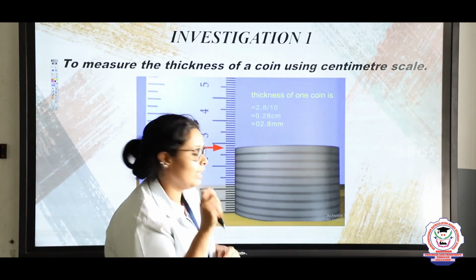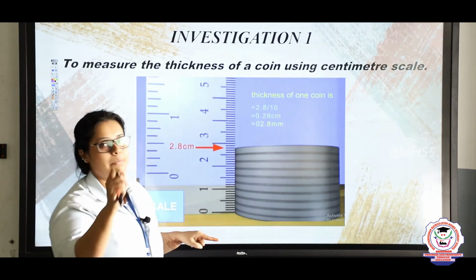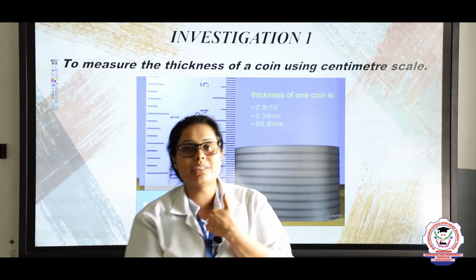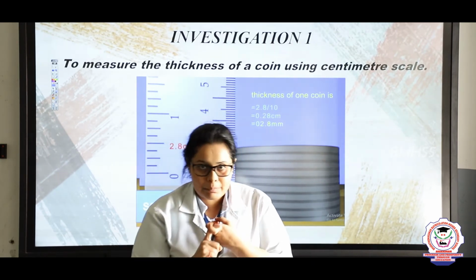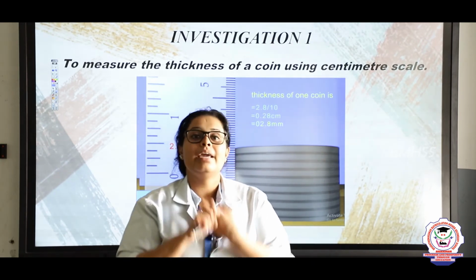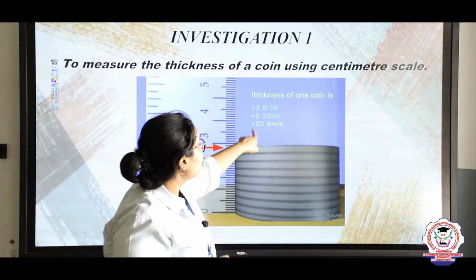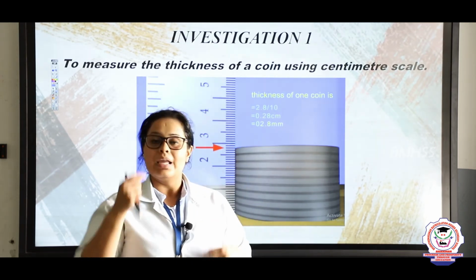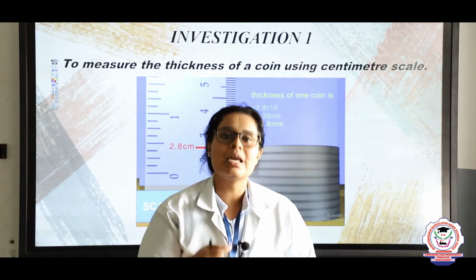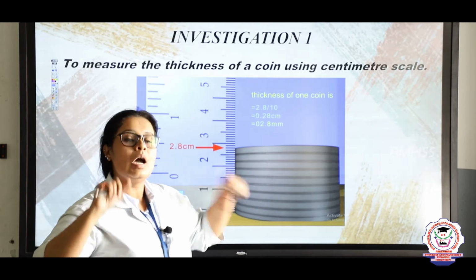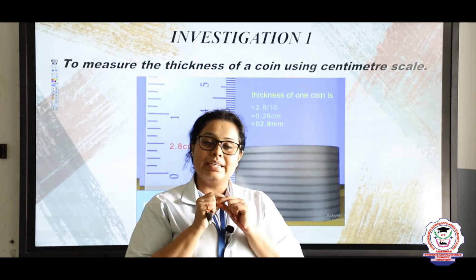Here you are getting centimeter because this is a centimeter scale, and then you want to convert the centimeter into millimeter. So what you have to do? Multiply 0.28 with 10 and you will get 2.8 mm. Mm is what, children? Mm is millimeter, right?